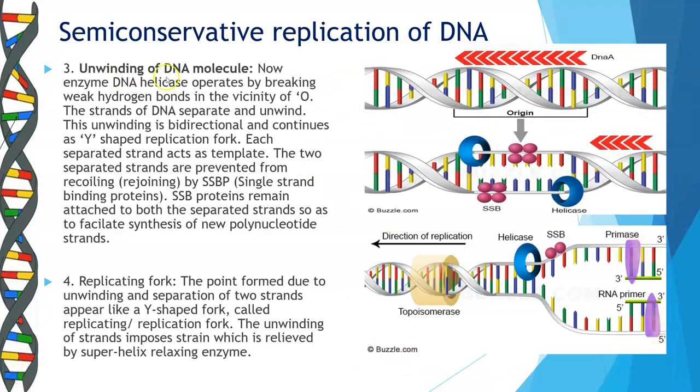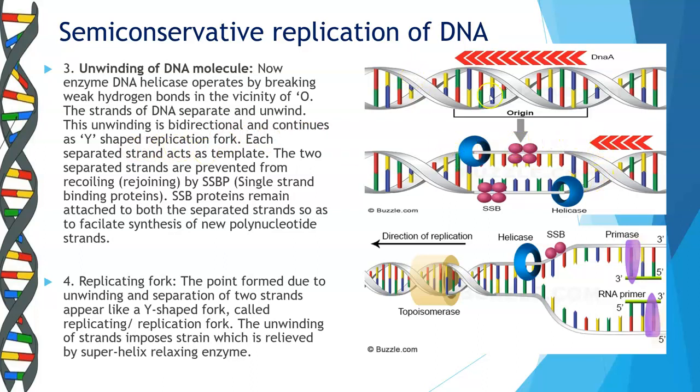Students, step 3 is unwinding of the DNA molecule. The enzyme DNA helicase operates by breaking the weak hydrogen bonds in the vicinity of the O, that is your origin point, and the strands of the DNA separate, they unwind. This unwinding is bidirectional and continues as a Y-shaped replication fork.